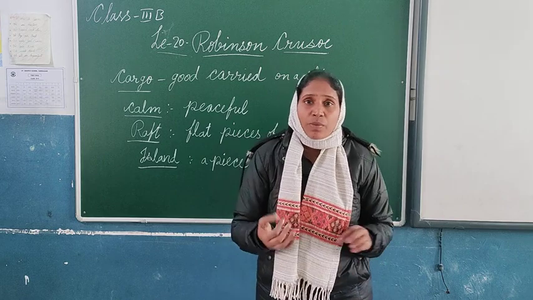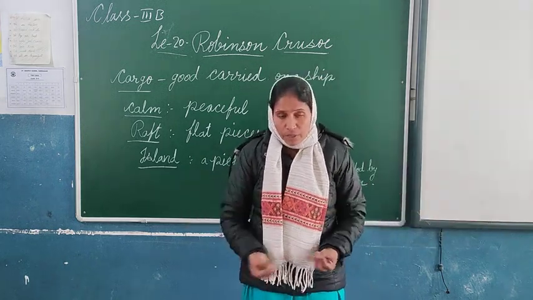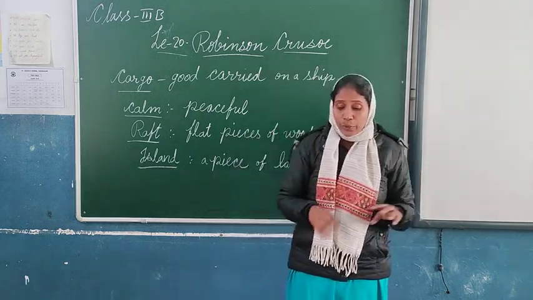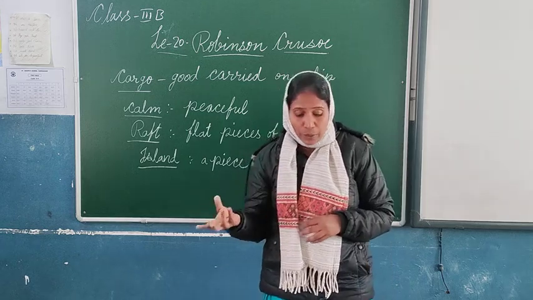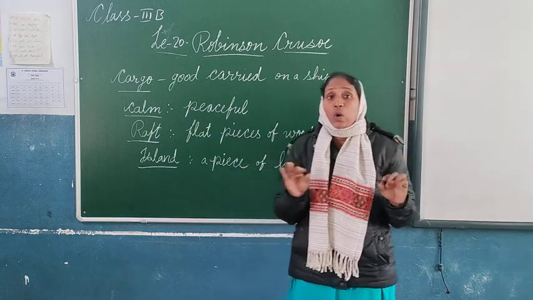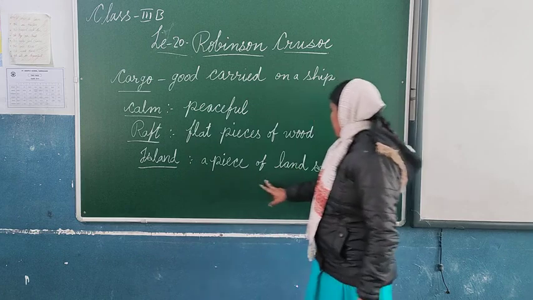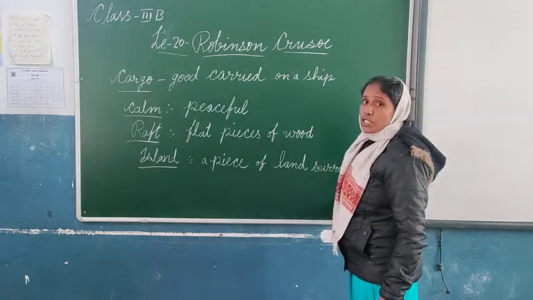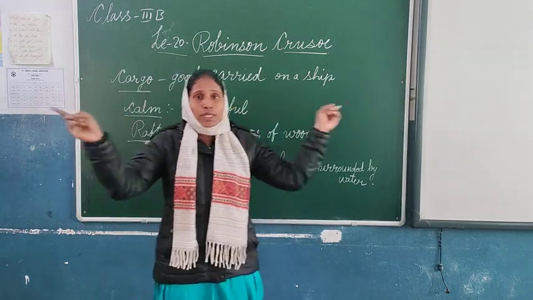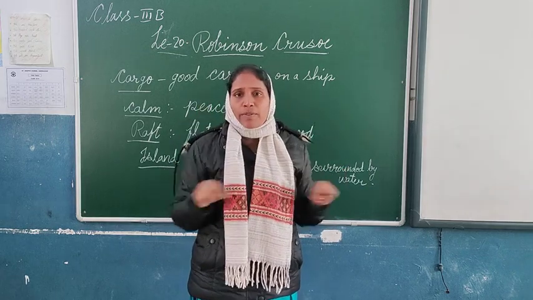Finally, they were swimming, everybody became tired, and they all went to different sides. Then finally, Robinson Crusoe was also carried to a particular empty place that is called an island. Island means what? Island means a piece of land surrounded by water. So all the sides, water will be there. Four sides, when we see, all the sides water will be there. In the middle, a small piece of land will be there.